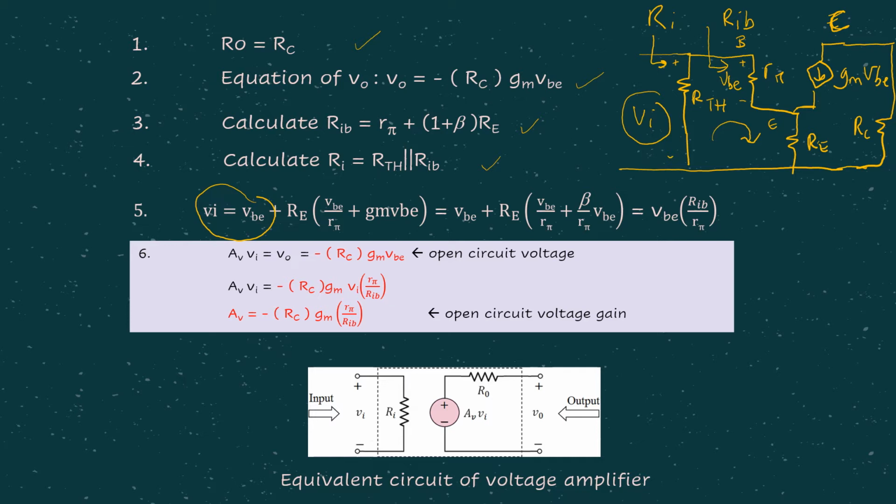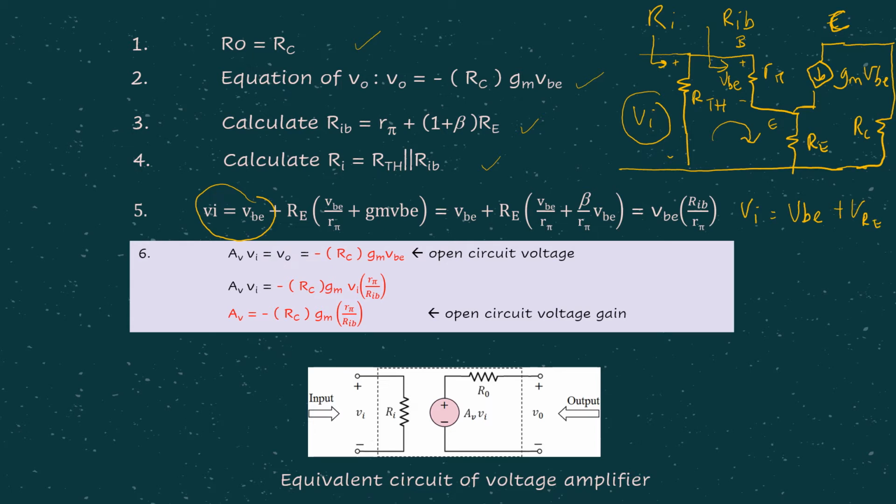So VBE is the voltage across r pi, and then we have the voltage across RE. So that's why in this case we are saying VI is actually equal to VBE plus the voltage across RE.